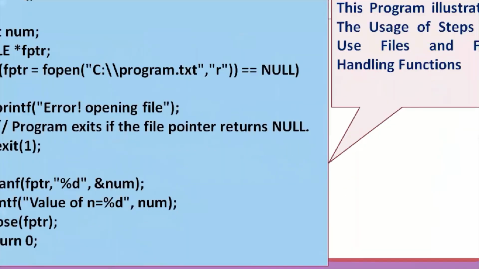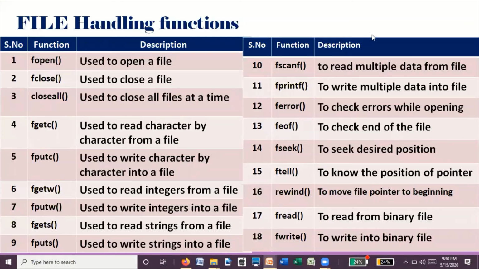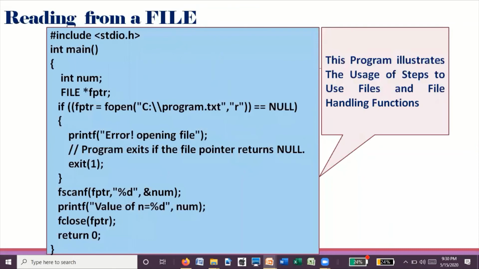And a simple example for whatever points discussed so far, that is, about declaring and using the FILE data type and declaring a file pointer. So all these functions are used to perform different types of operations on a particular file. So we'll see one example program, and we'll discuss those points with the help of the example program.